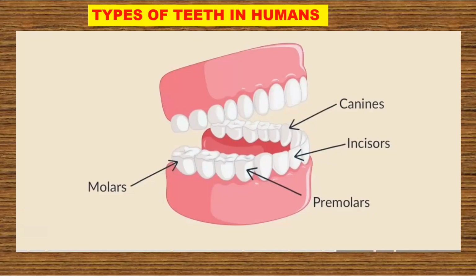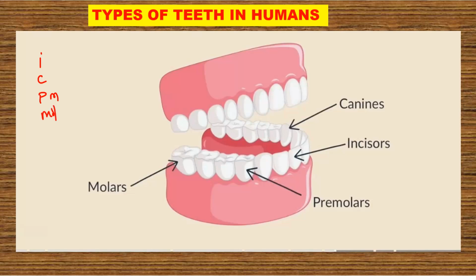Now let us look at the types of teeth in humans. There are 4 types of teeth in humans. We have the incisors, abbreviated as I. Then we have the canines, C. We have the premolars, P. And we have the molars.